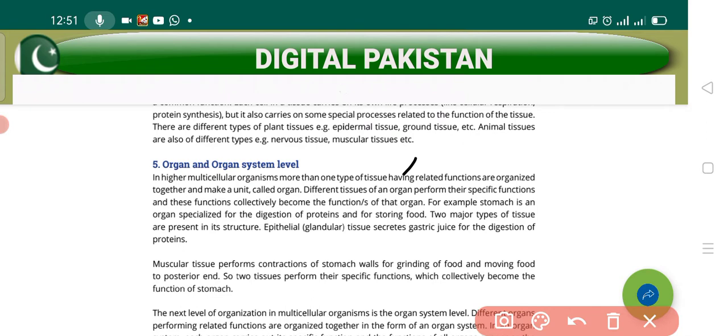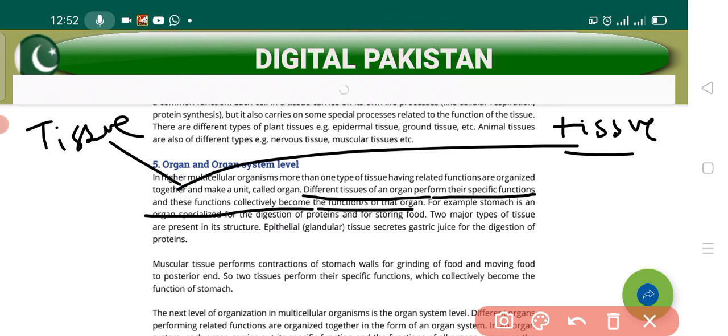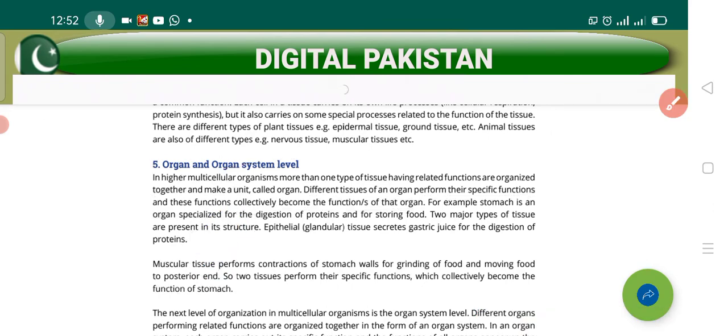So students, it is like that: different tissues of an organ perform their specific functions, and these functions collectively become the function of that organ. Let's suppose there is a tissue performing one function, and another tissue performing a different function. When these two functions unite together, they form the function of the organ.